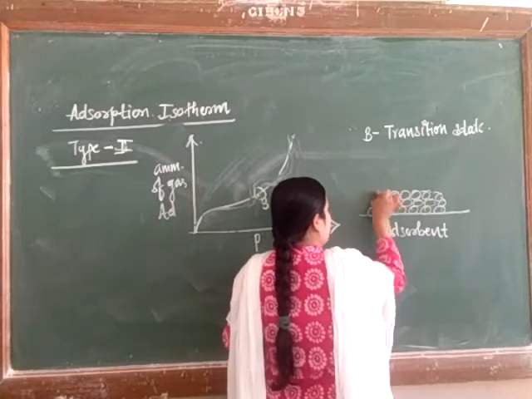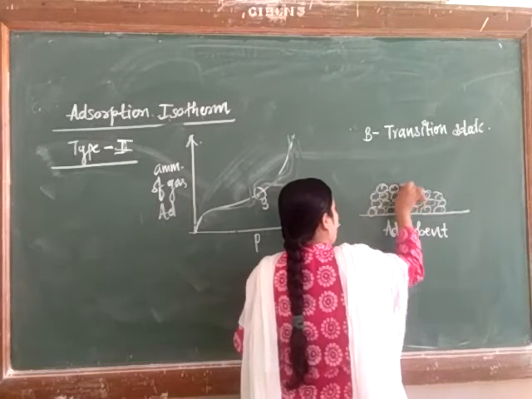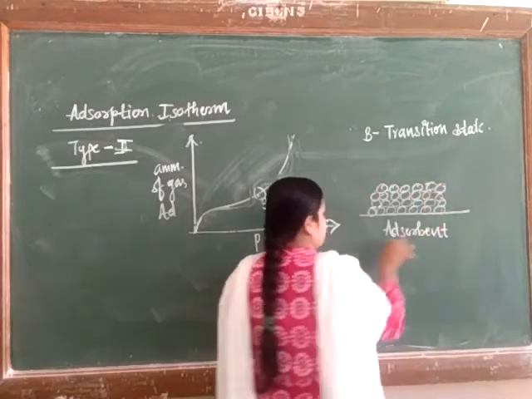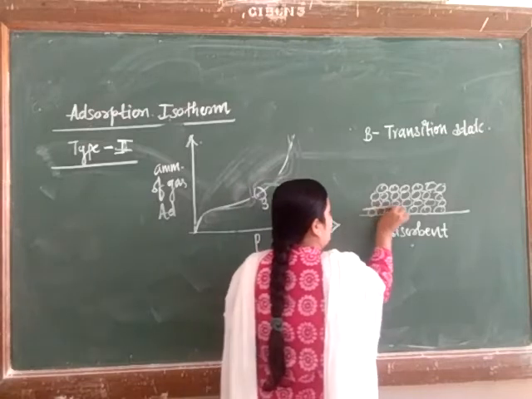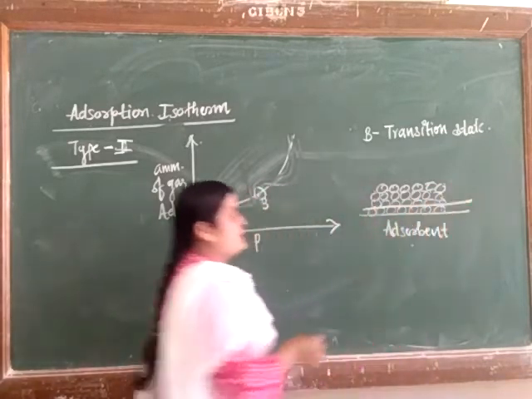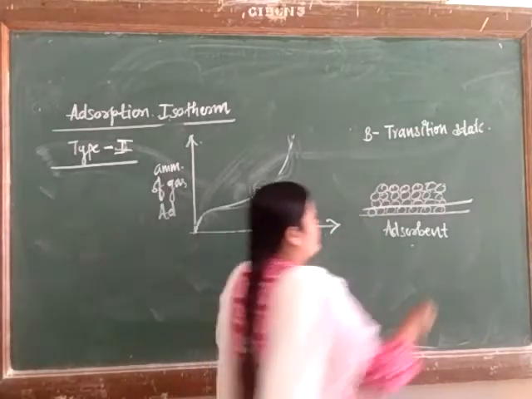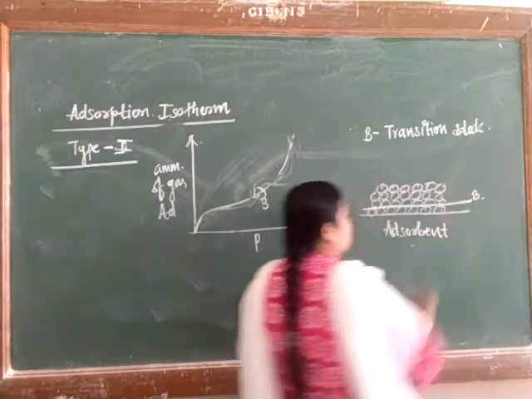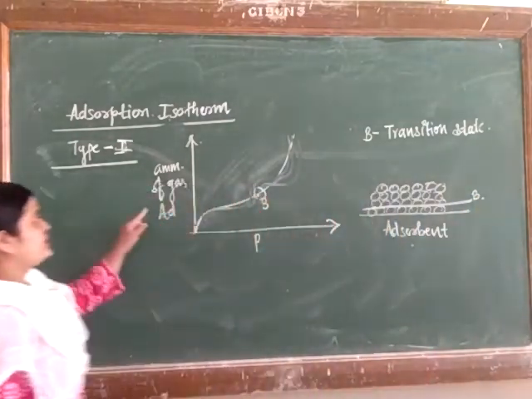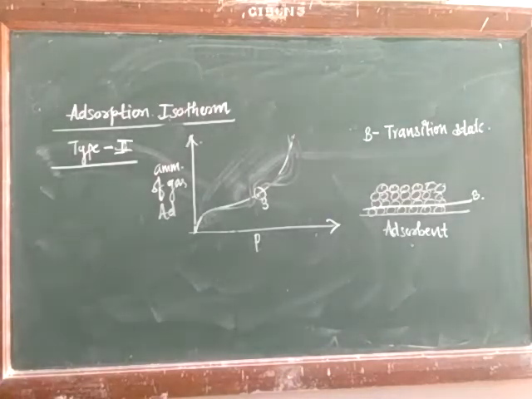Many layers will form on that adsorbent. The monomolecular layer is completed here, and the multimolecular layer will form. This is the transition point B in this second type of graph.